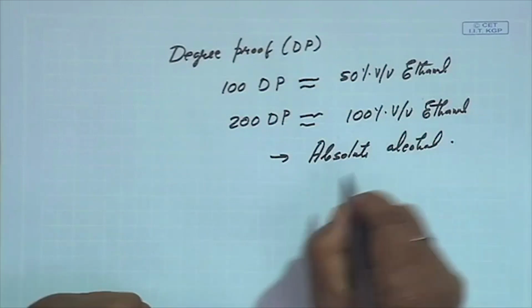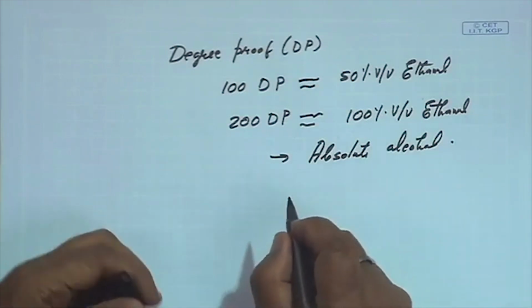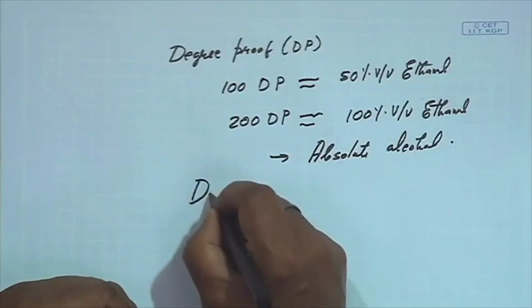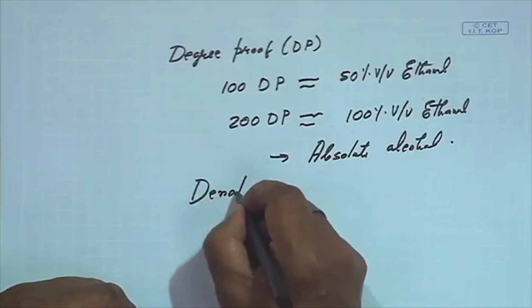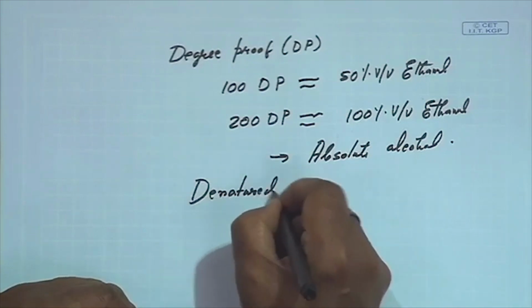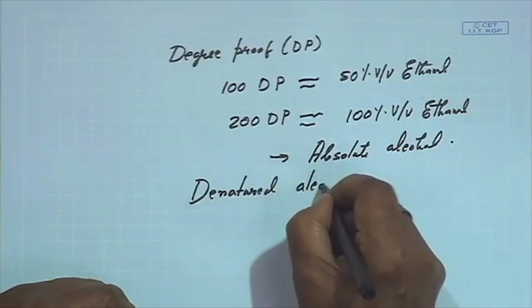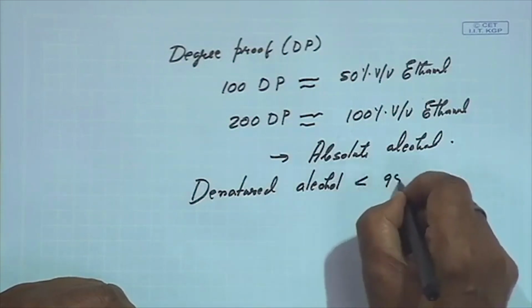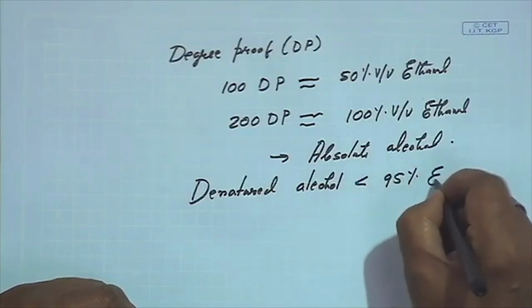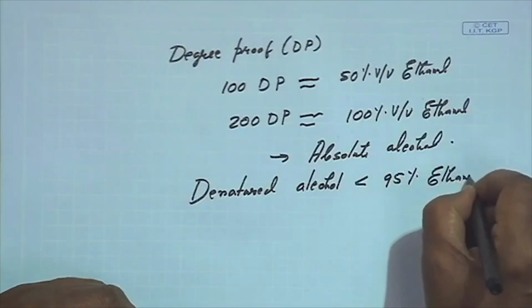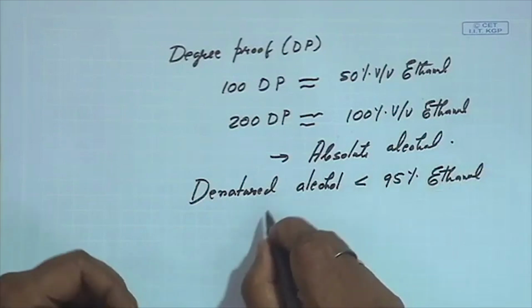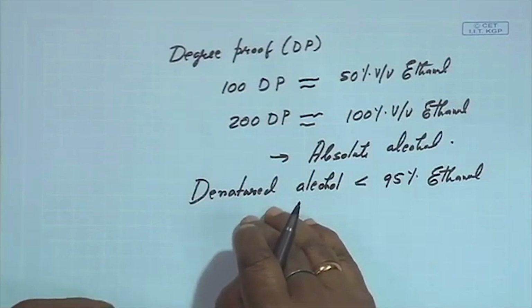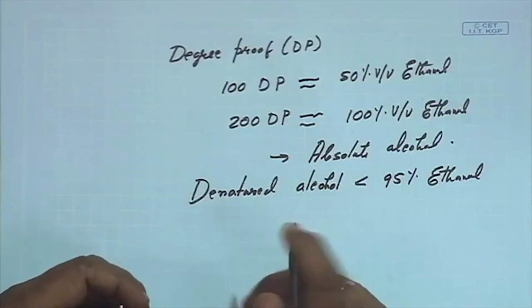And we talk about the denatured alcohol. The denatured alcohol usually contains less than 95% alcohol, ethanol. Now I told you denatured alcohol is purposefully made unfit for human consumption by adding different ingredients.